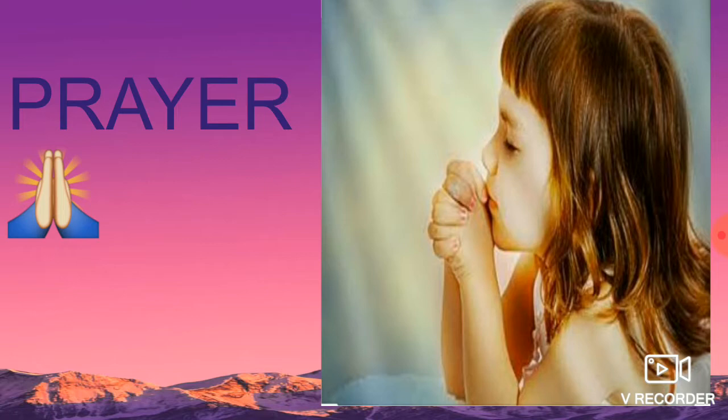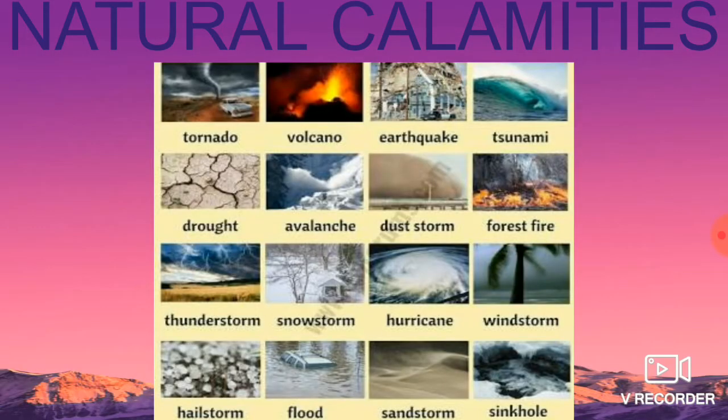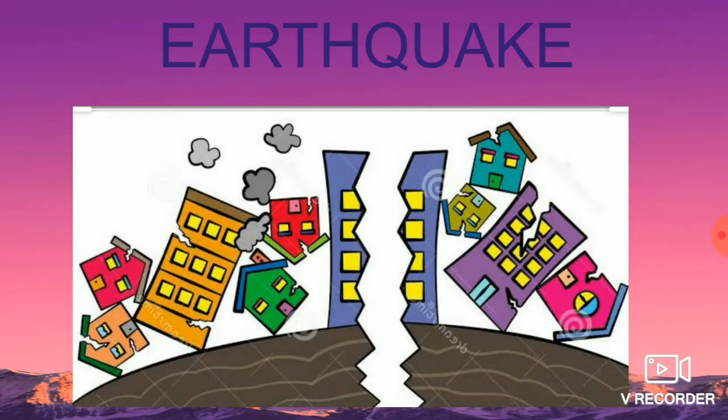All of you slowly open your eyes. Okay children, for today's topic, natural calamities. Natural calamities or natural disasters mean sudden events caused by natural factors. We already saw some of the natural calamities in our previous classes. In this session we are going to see some more natural calamities. And the first one, earthquake.